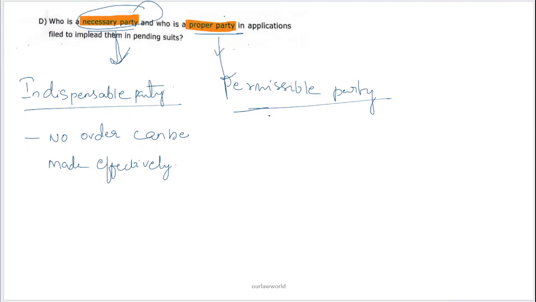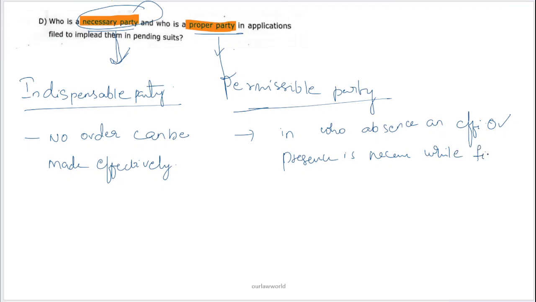Then what is a permissible party or proper party? Here, it is a party in whose absence an effective order can be made, but whose presence is necessary while taking the final decision.